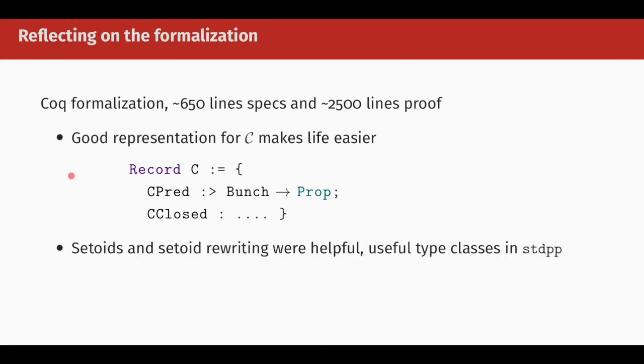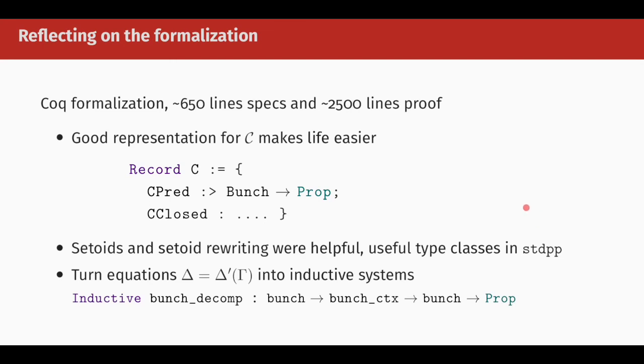In order to reason with this representation, it's good to have propositional extensionality. For this, I use setoids and setoid rewriting. Setoids are actually used in lots and lots of places in the formalization, and the standard library that I use, stdpp, has a number of type classes that integrate very well with the whole setoid business. So overall, I have to say that I had a very positive experience with this sort of stuff.